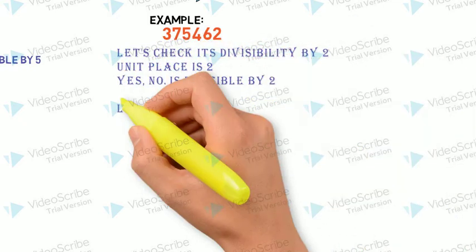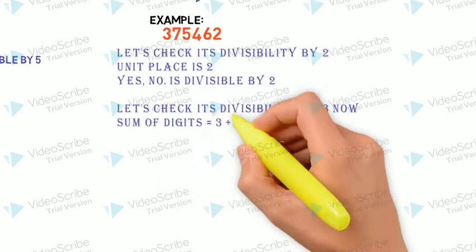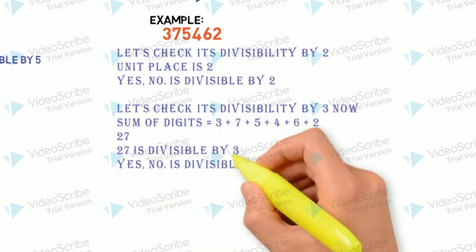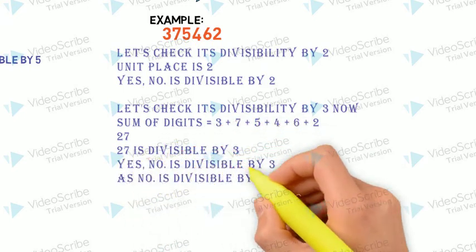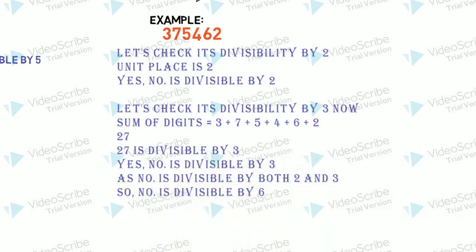What about 3? Sum of digits, and after addition we will observe that 27 is the result. As 27 is divisible by 3, that means the number is divisible by 3 also. Now we can say as the number is divisible by both 2 and 3, it is divisible by 6 also.